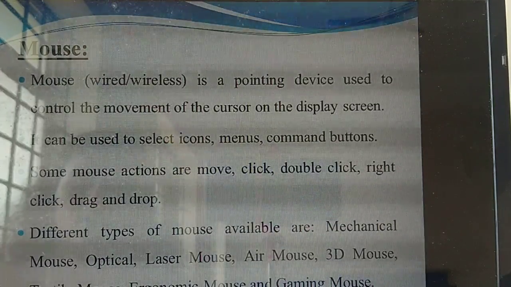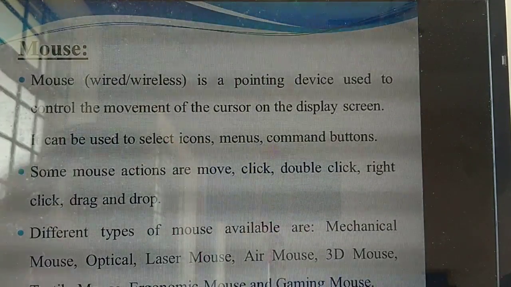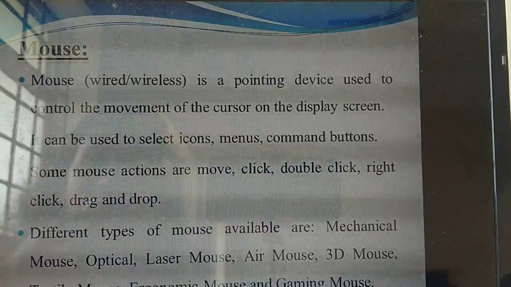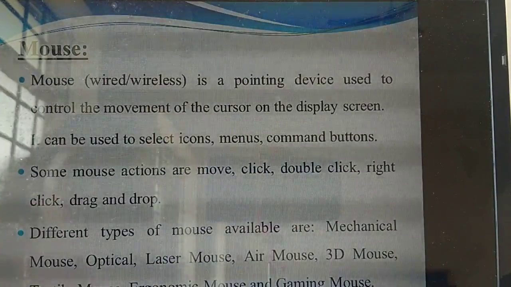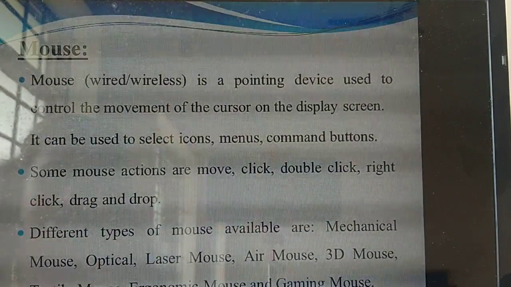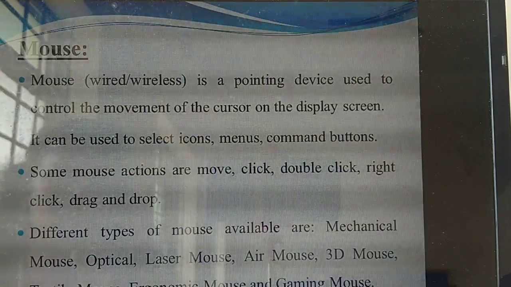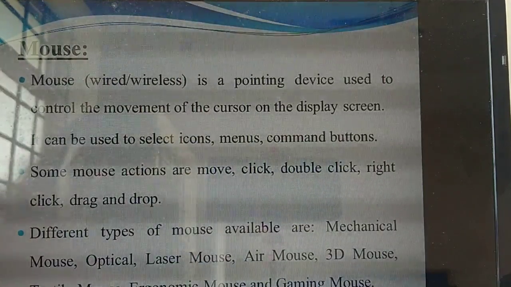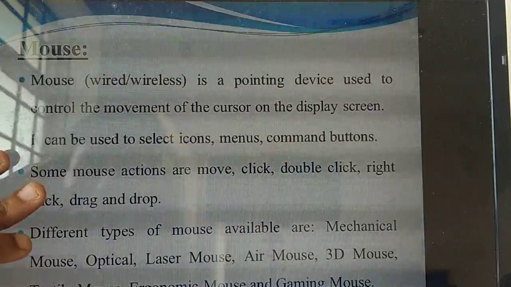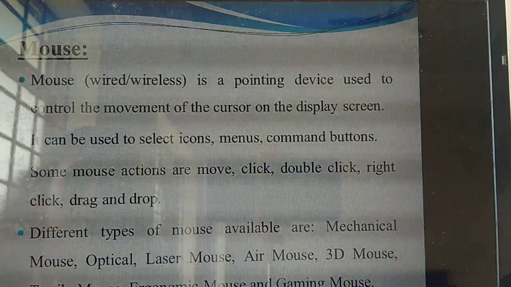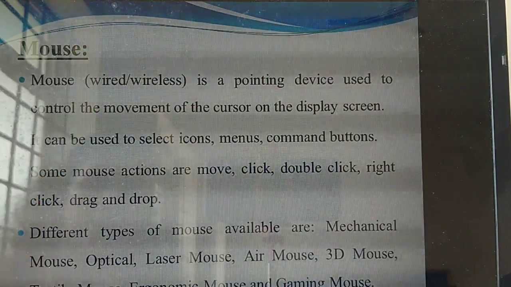What are the actions of the mouse? Sometimes they will ask one more question: what are the actions of the mouse? You can move the mouse, moving the cursor here and there. Next, click, double click, right click, drag and drop. Move, click, double click, right click, drag and drop.